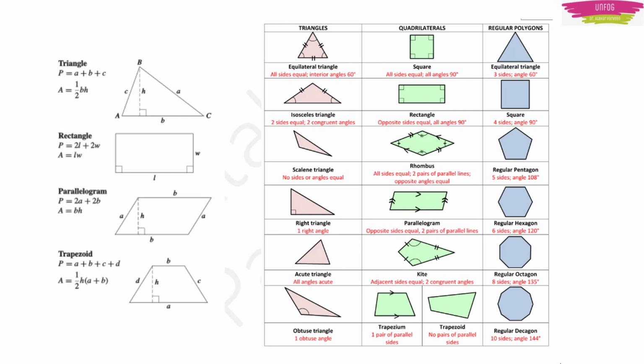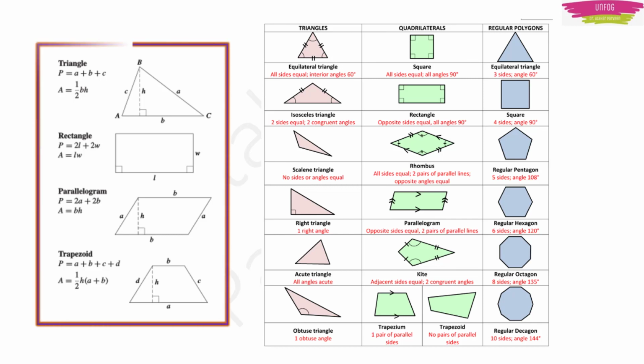Then again, coming back to geometry, the perimeter for a triangle is a plus b plus c, and the area will be half into base into height. Like that for rectangle, it will be 2 times (l plus b), b or w, width or breadth. Then for parallelogram, perimeter will be 2a plus 2b, area will be breadth into height. And for trapezoid, perimeter will be a plus b plus c plus d, and area will be half into height into (a plus b).